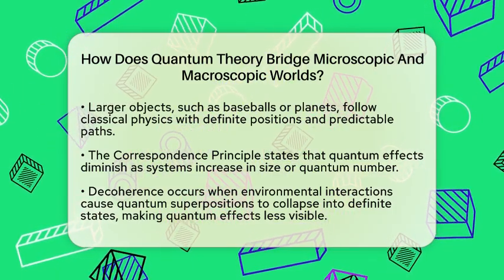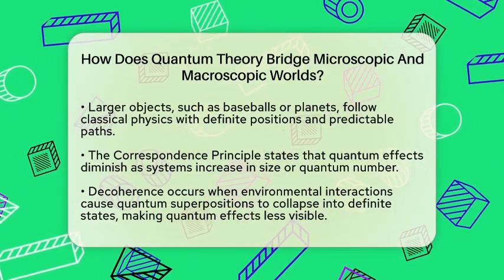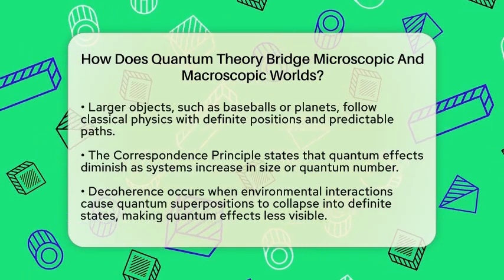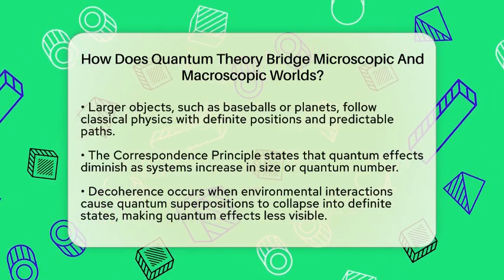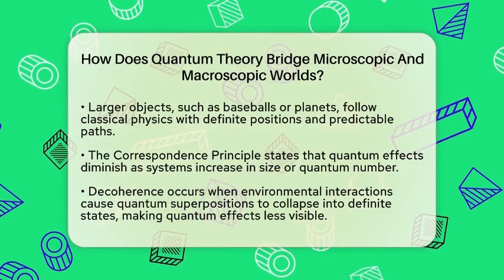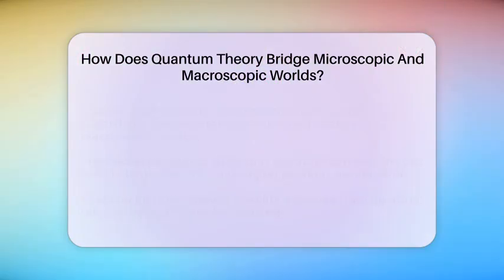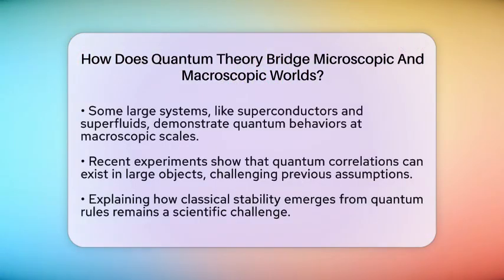Another important concept is decoherence. When large systems interact with their environment, their quantum superpositions collapse into definite states. This process makes quantum effects invisible to us because the interference patterns are lost. Plus, measurements on big objects often lack the precision to detect quantum details, so they seem to behave classically.